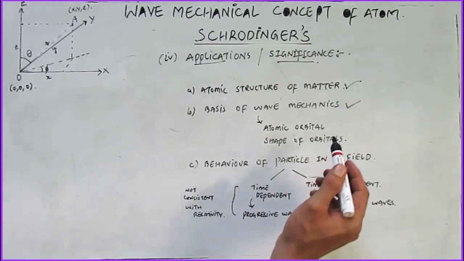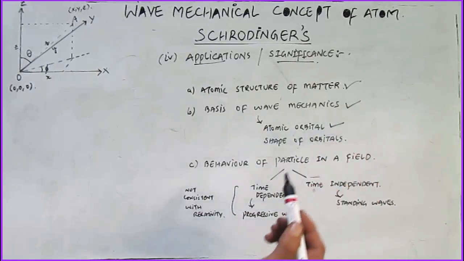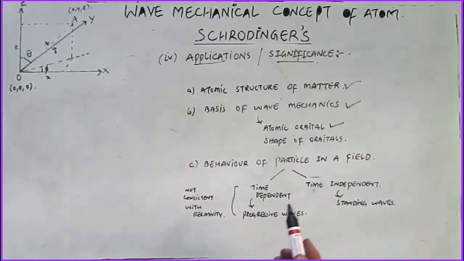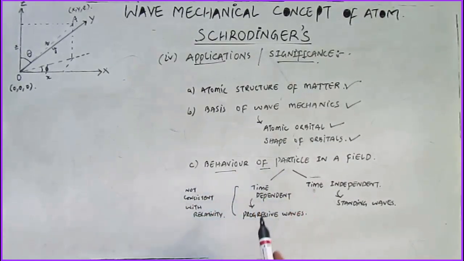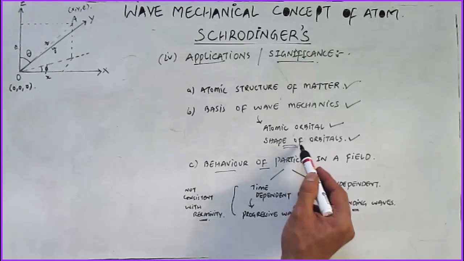By using this equation, we can actually know how atomic orbitals look and what the shape of different orbitals like s, p, d and f orbitals is. Also, the Schrodinger's wave equation can be used to know about the behavior of particles in a field. I think this pretty much concludes the Schrodinger's wave equation, and in our next lecture we are going to deal with the atomic orbitals and how we can use this Schrodinger's wave equation in deriving the shape of different atomic orbitals.